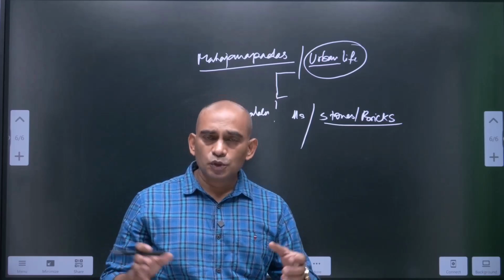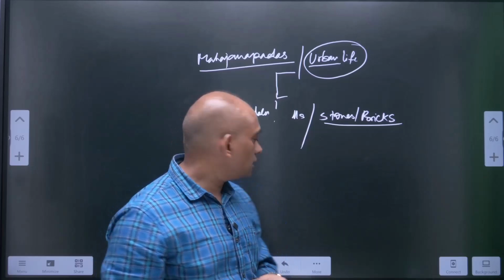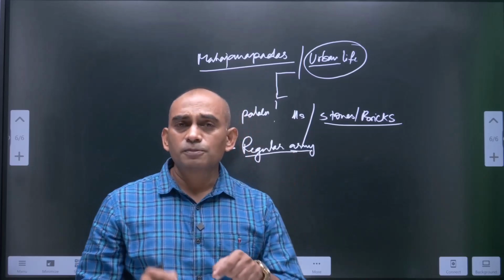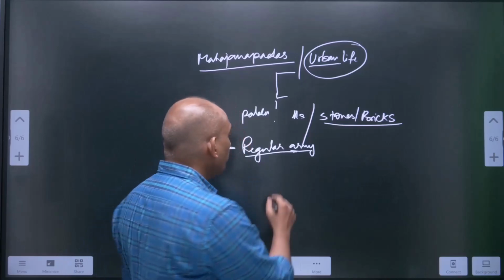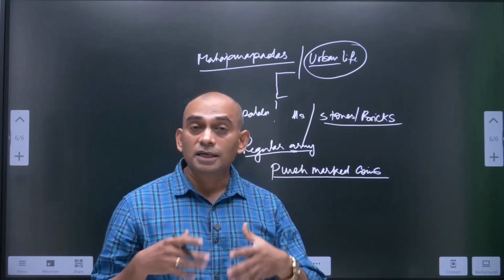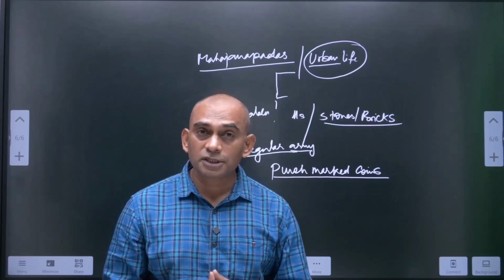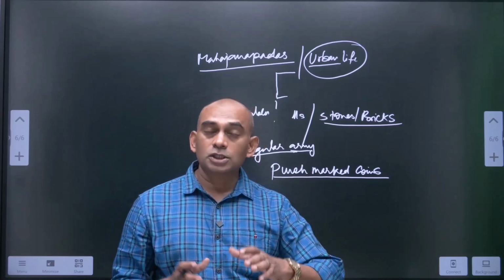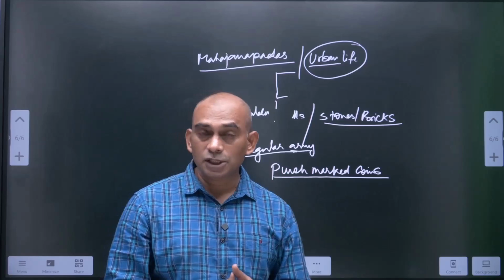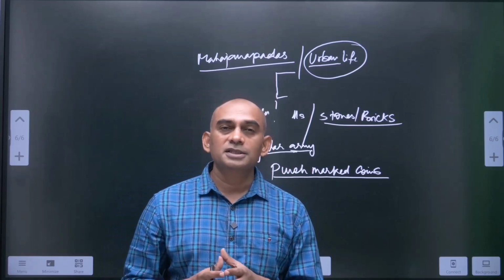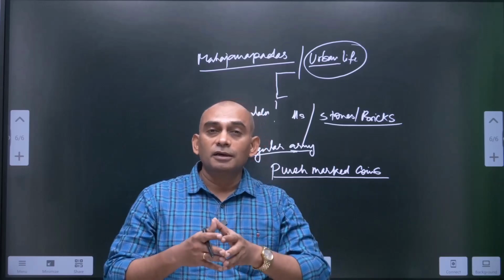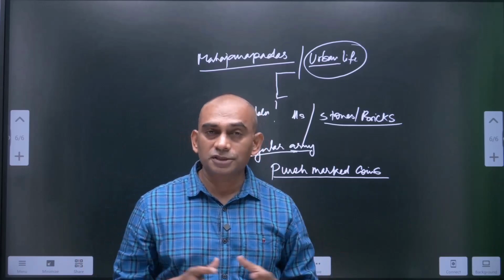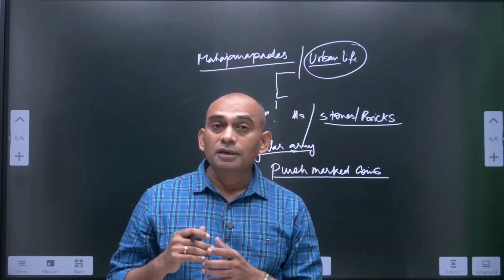Most of the men usually participated in these battles. This regular army was paid salaries. They were paid in the form of punch-marked coins. Surplus agriculture production helped people to focus on non-agricultural activities. That's why the money economy started coming in, to administer this kind of huge setup, huge structure. So they needed regular income.